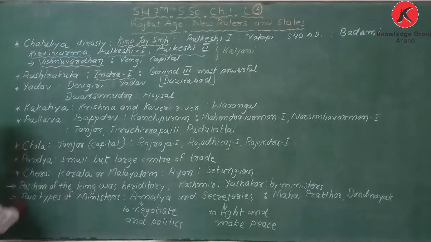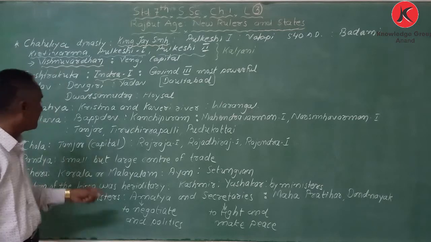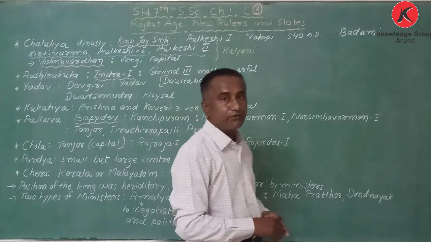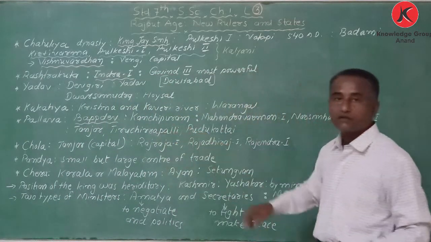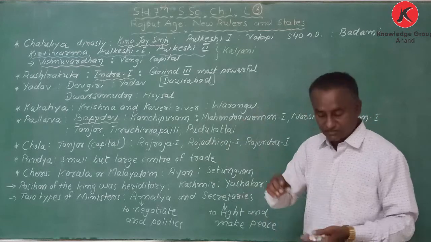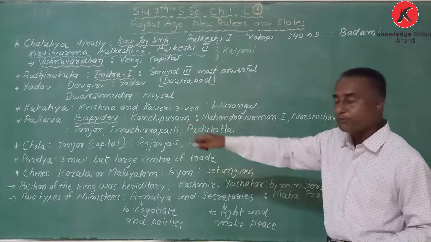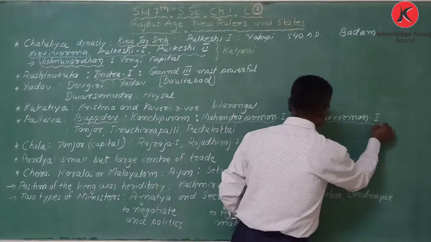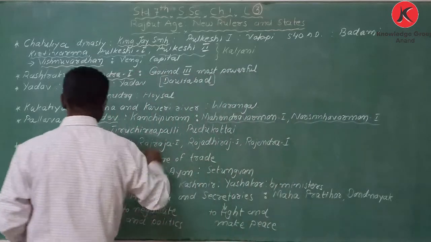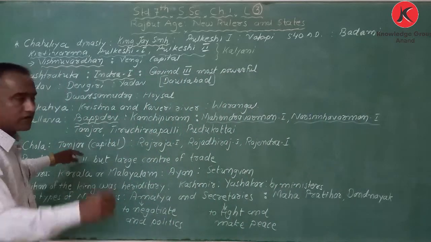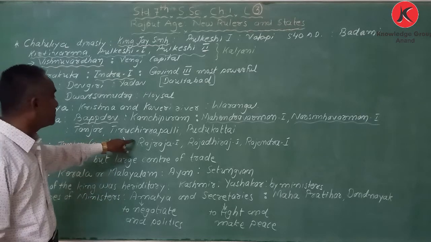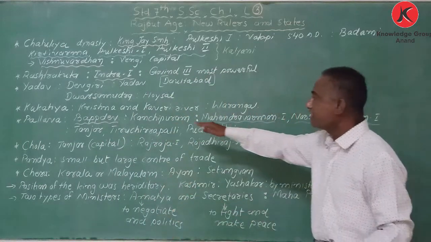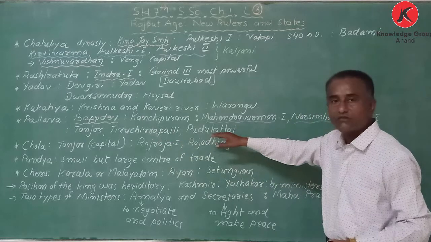One more dynasty is called the Pallava dynasty. In the Pallava dynasty, Bappa Dev was the founder, and they made Kanchipuram the main center, the capital. Other well-known kings of that dynasty were Mahendravarman and Narasimhavarman I. In that region today you will find Tanjore, Tiruchirappalli and Pudukkottai, where these rulers were ruling.